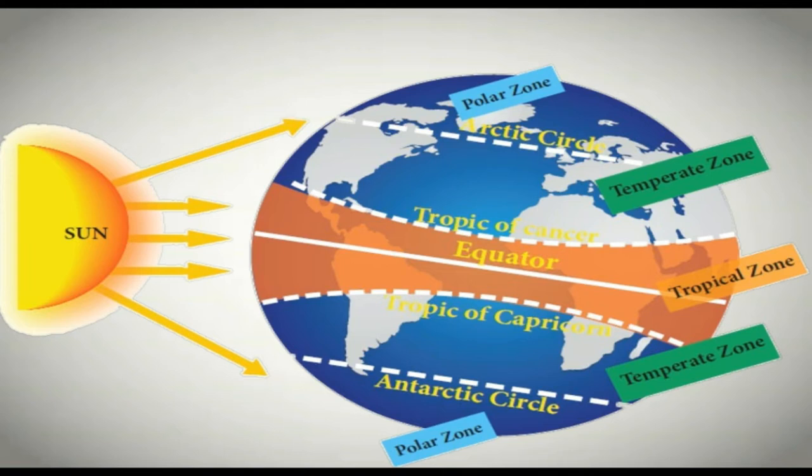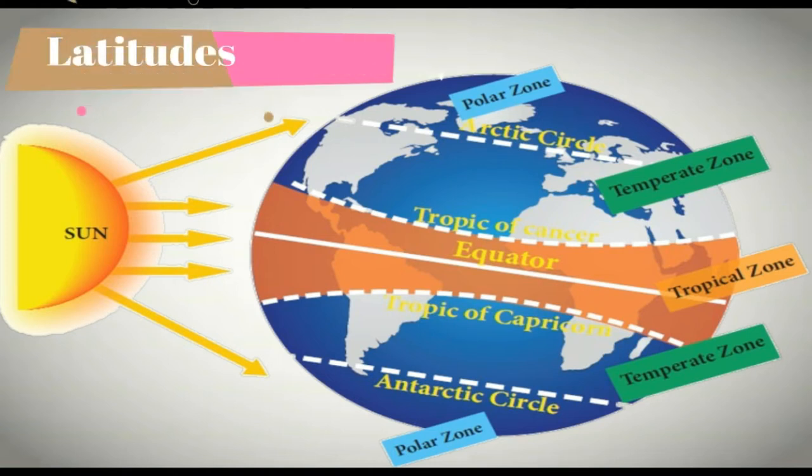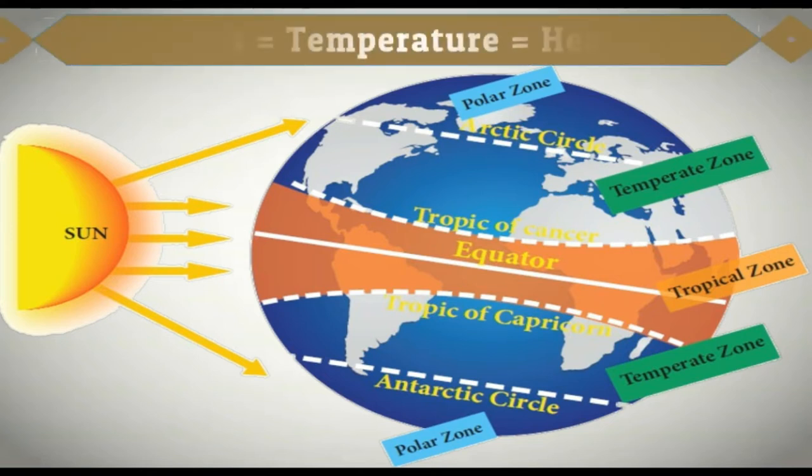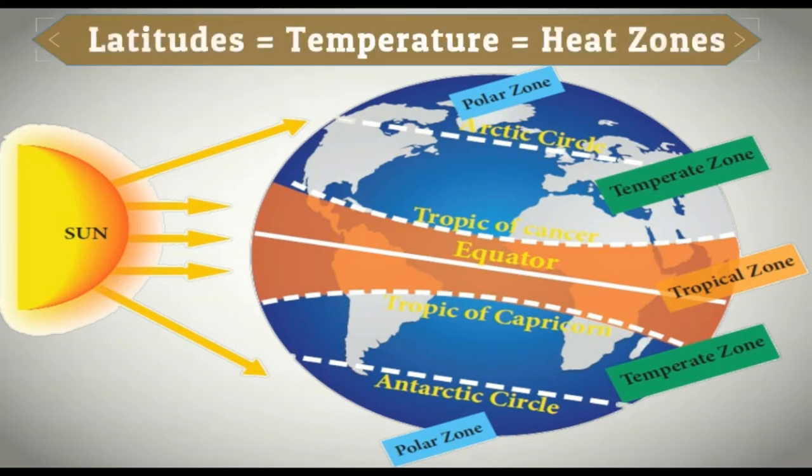So as you can see, all these horizontal lines, whether it is equator or Tropic of Cancer or Arctic Circle, these are all called latitude. And this latitude is directly related to the temperature, and temperature is related to the heat. So that is why this particular latitude is affecting the heat zones.